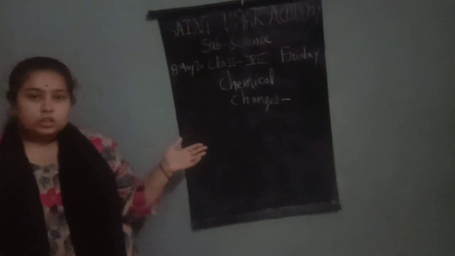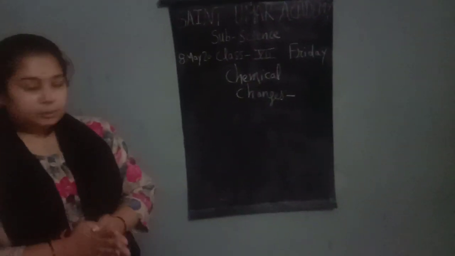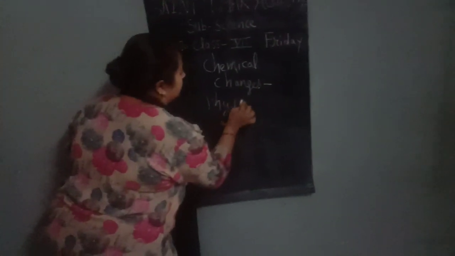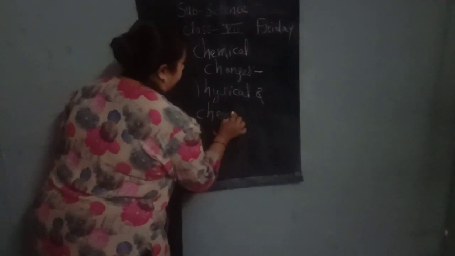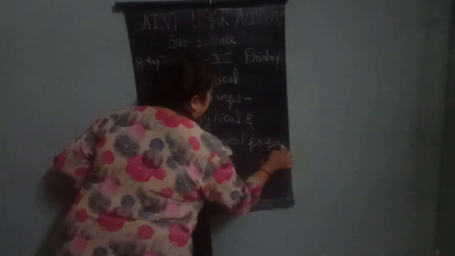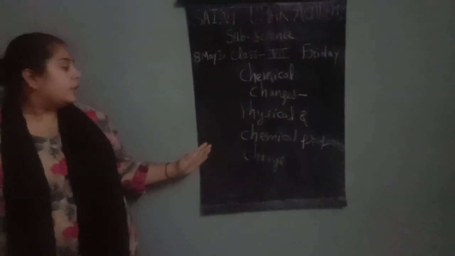Now, what is a chemical change? A change in which both the physical as well as the chemical properties of a substance change, that change is known as a chemical change.